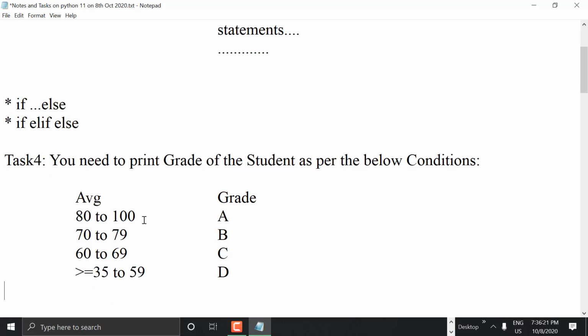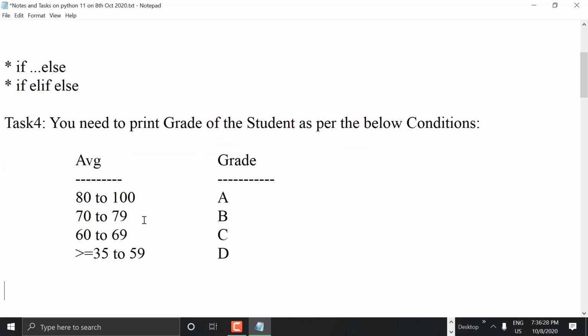This you need to try only using if condition, because we haven't touched this elif part. Anyhow, today I'll try to show you this elif as well. First you do it with if condition, how to use if condition to reach the task. So if average is between 80 to 100, then you have to print pass. Result is pass, followed by the grade is equal to A, like that you need to print. And then between 70 to 79 means B grade, 60 to 69 C grade. 35 means anyhow pass.